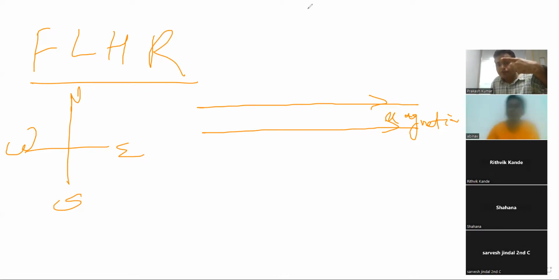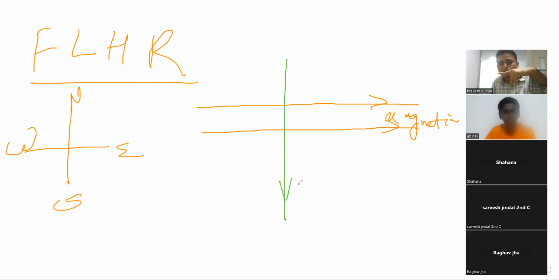Now, for suppose there is a wire. In the wire, current is flowing in this direction. This is the wire and the current direction is this one. Ready? So I will take my middle finger in this downward direction.